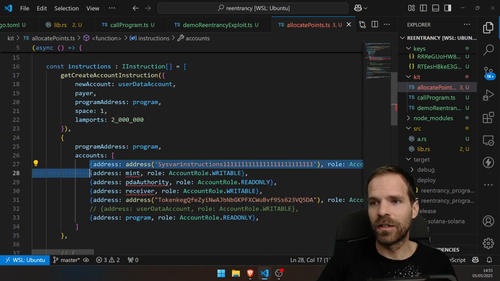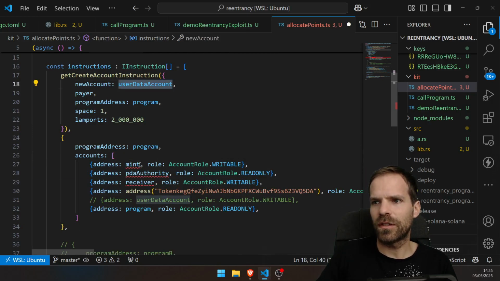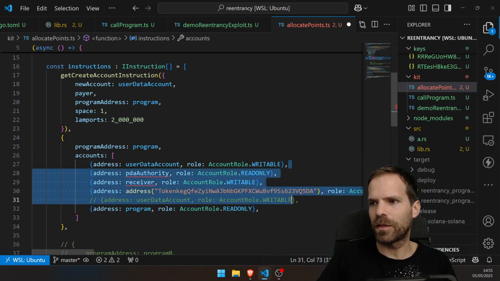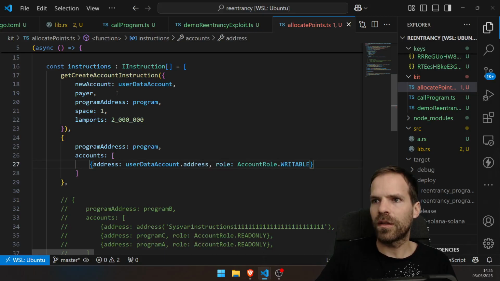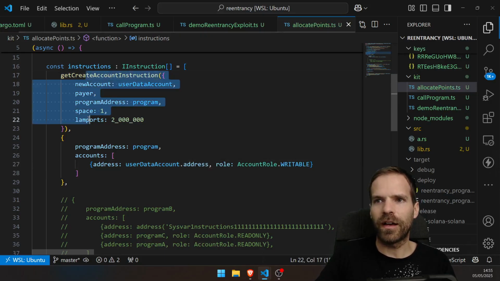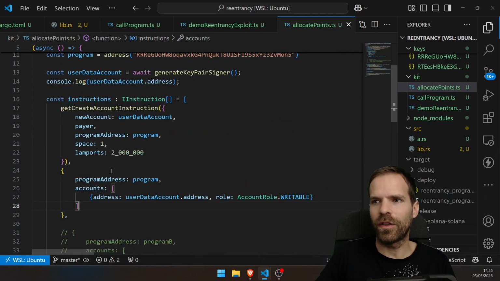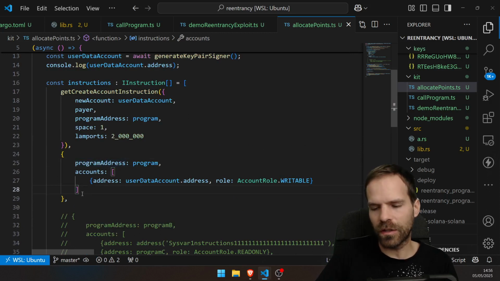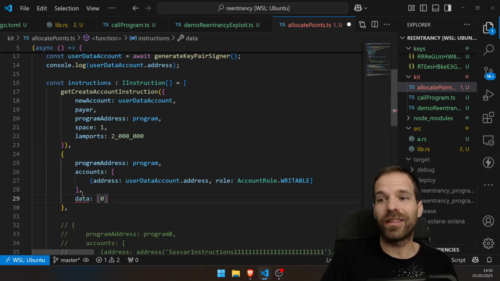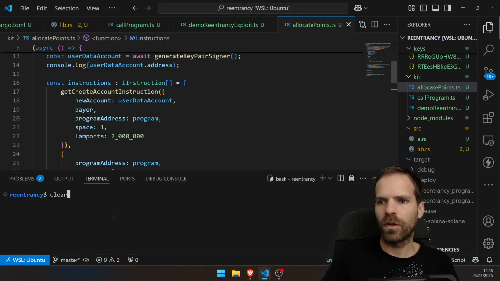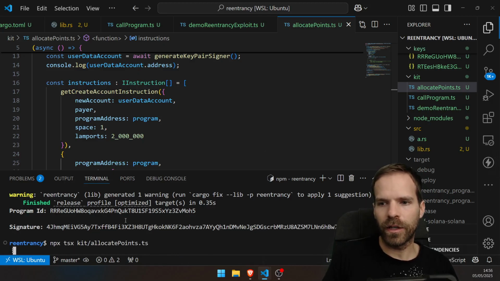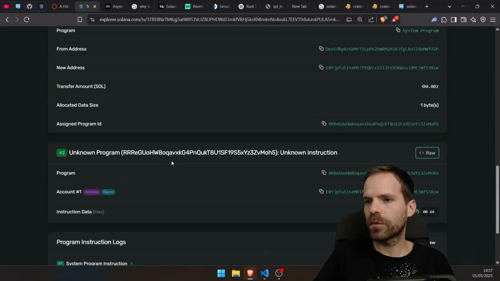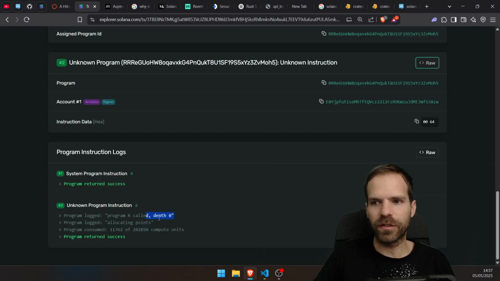And here, basically I just need this user data account as writable and the rest I don't even need because I don't read the rest anyway. Here the address and here I create the account and I call that program, but I need to call it with data depth 0 and allocate 100 points. There you go. Okay, just making sure I have that version deployed. Then we allocate points. There we go. Worked, 1 byte. Allocating points, that's all it does.